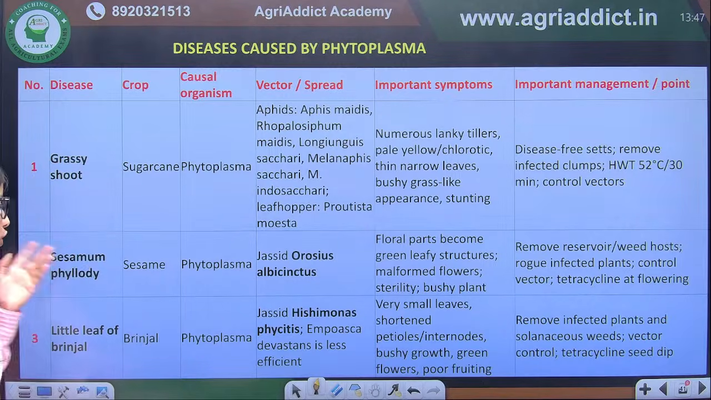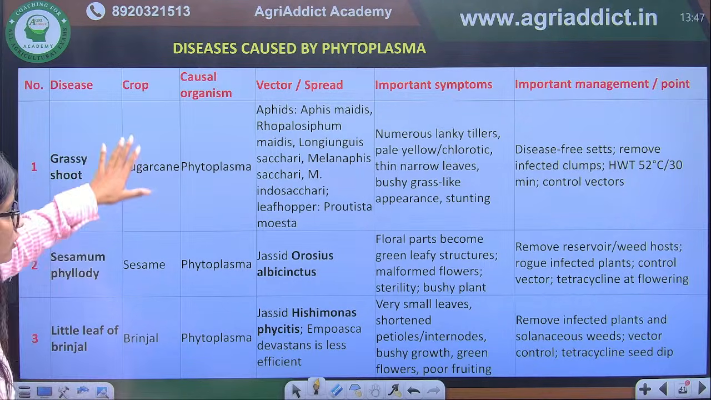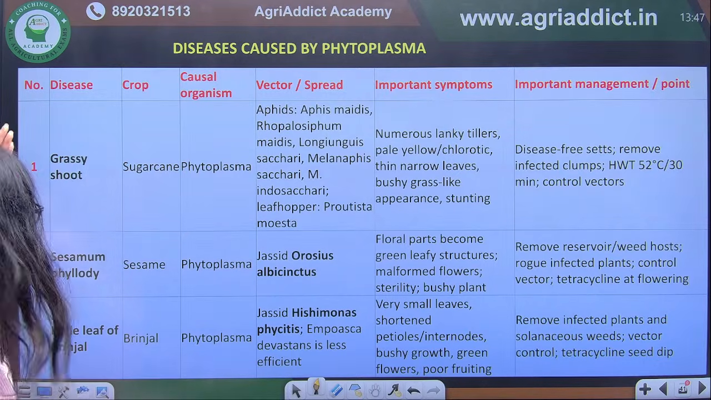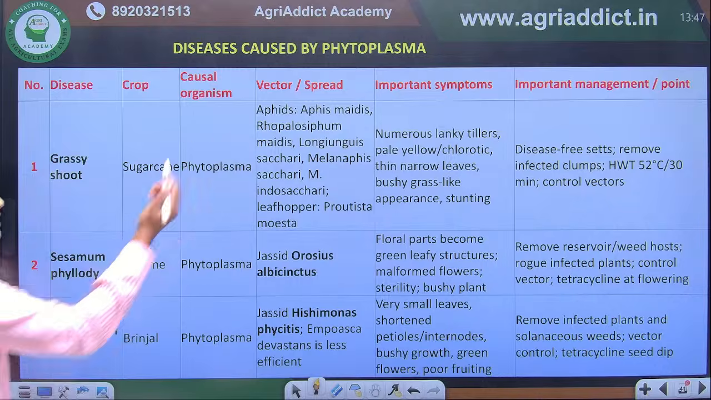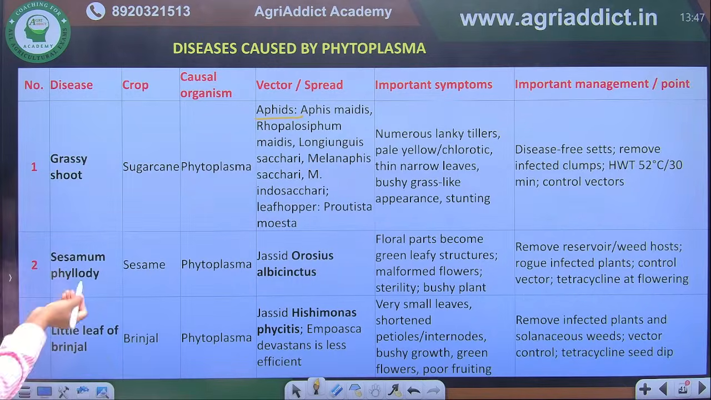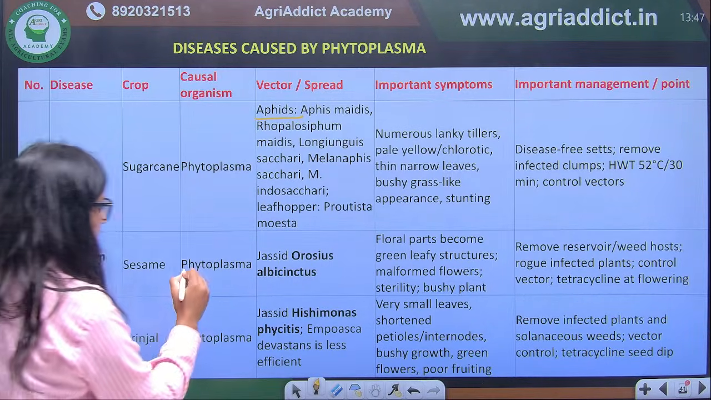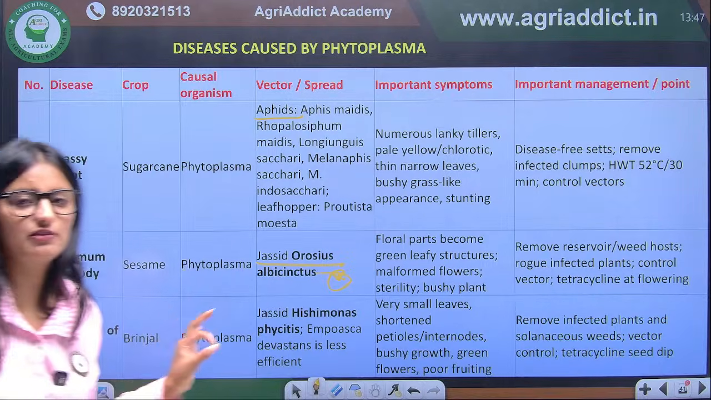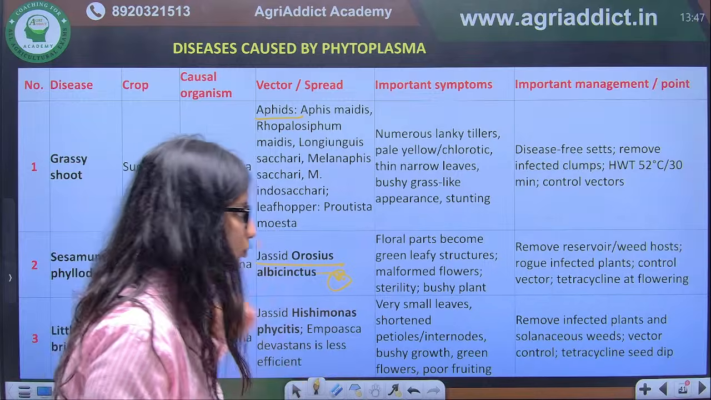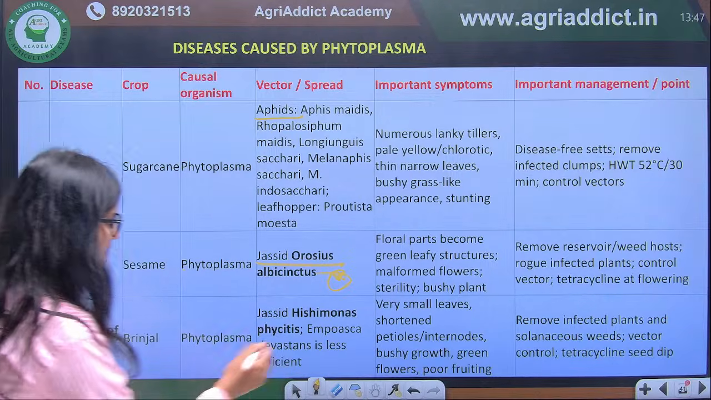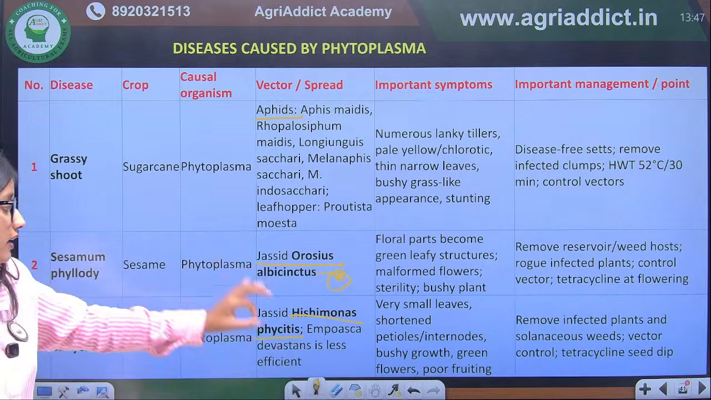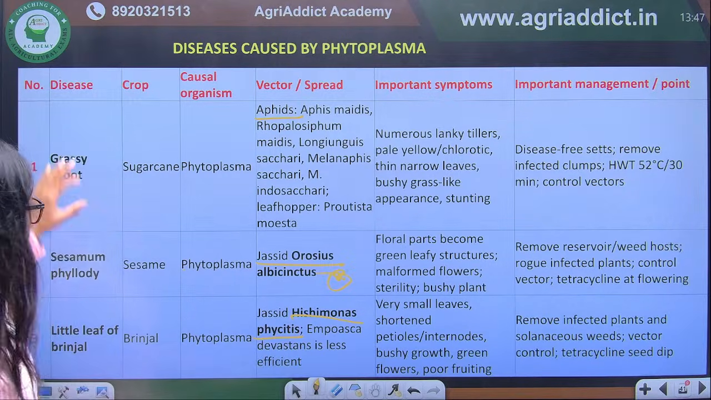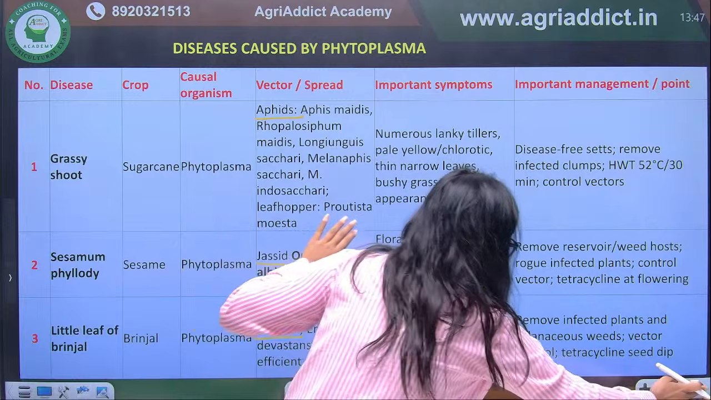Grassy shoot, although it is a sugarcane disease, I am just telling you the names here, and you have to remember which of the diseases is a phytoplasma disease. Grassy shoot is a phytoplasma disease spread by aphid. Okay. So, same for phyllody, it is again spread by Jassids. Phytoplasma, little leaf of brinjal, we have discussed in brinjal, it is also due to phytoplasma. And which vector? Sorry, it is spread by the Jassid, that is Hishimonas ficus. Okay, so these are the three diseases caused by phytoplasma.